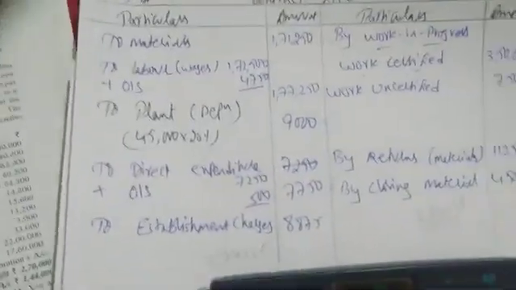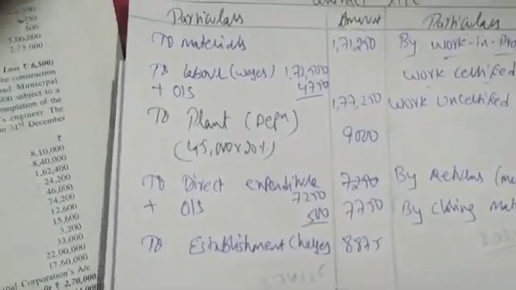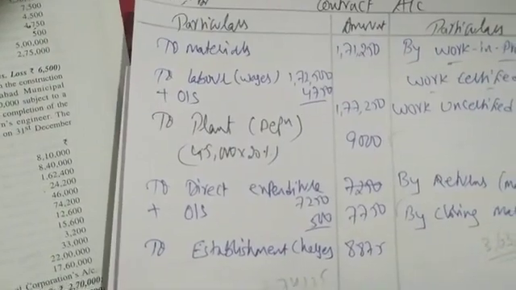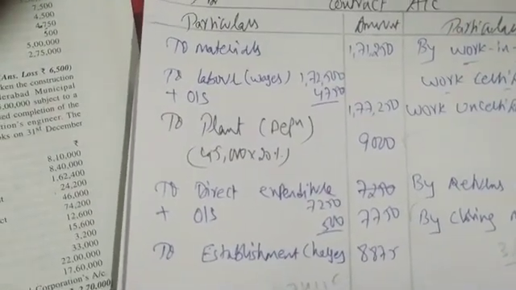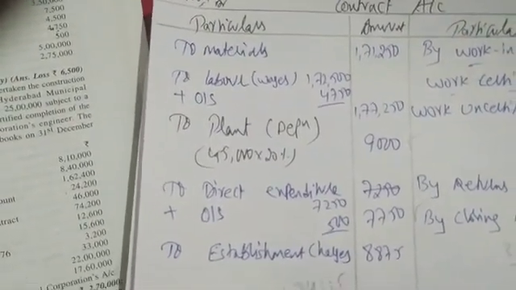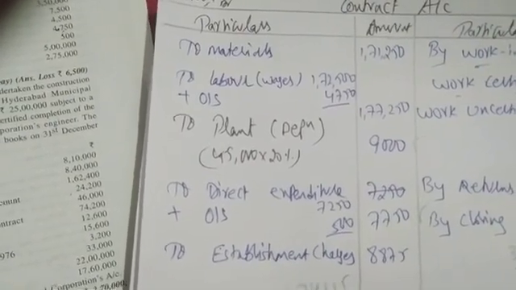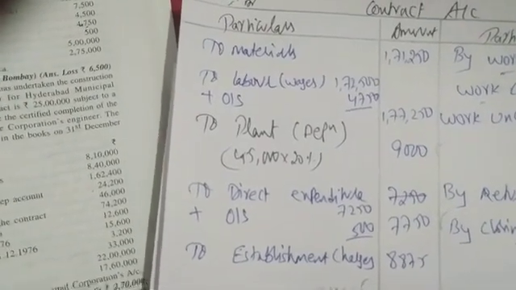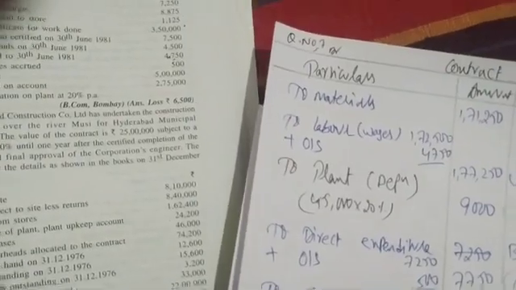Let us see one more time. 171,250 plus 177,250 plus 9,000 plus 7750 plus 8875. 374,125, right?